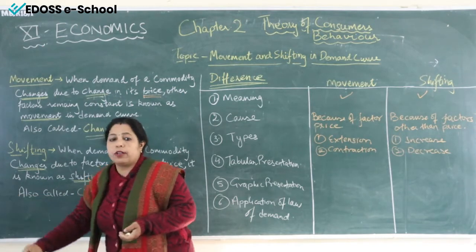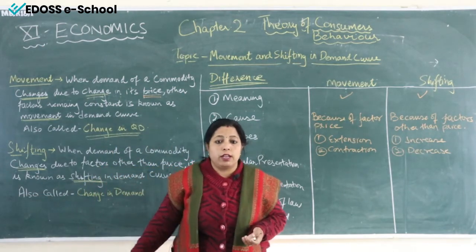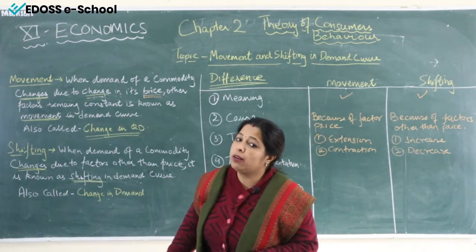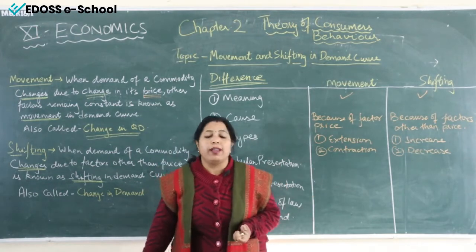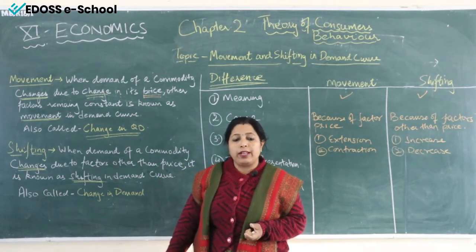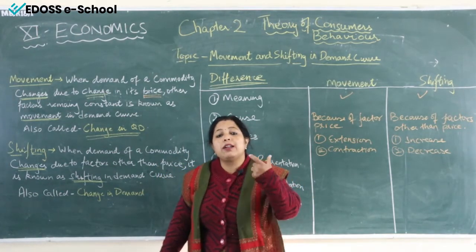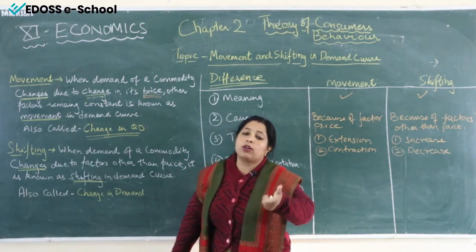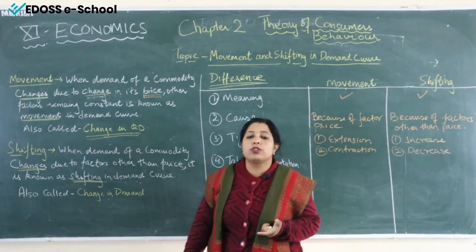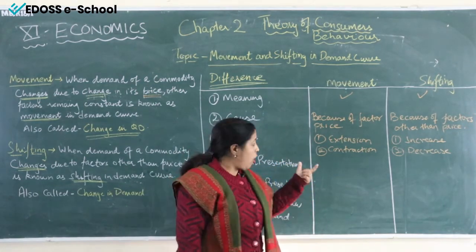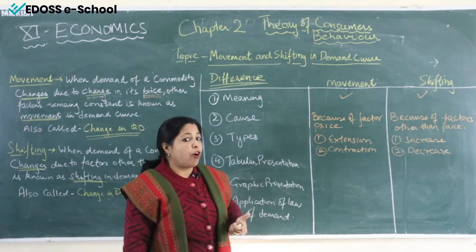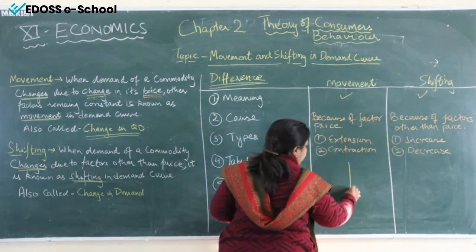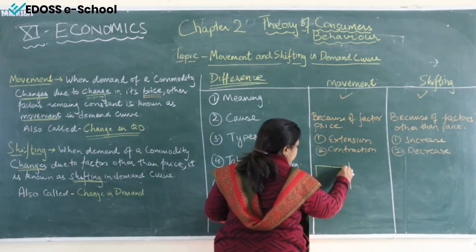Now when the demand increases due to decrease in price. So extension is the situation when there is increase in demand due to decrease in price of a commodity. That situation is known as extension. So how we are going to present it in form of a table. So let us have tabular presentation.